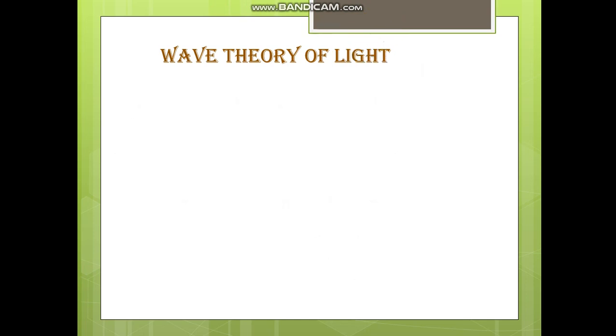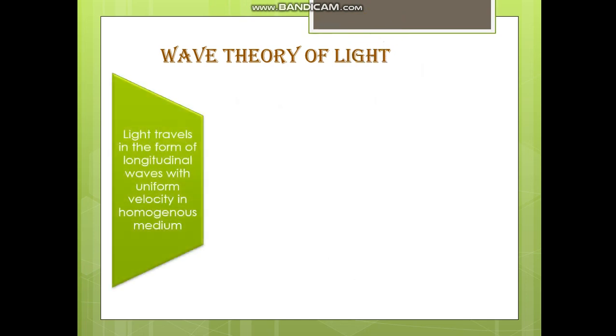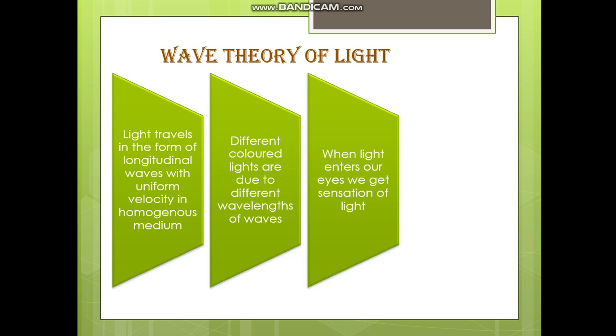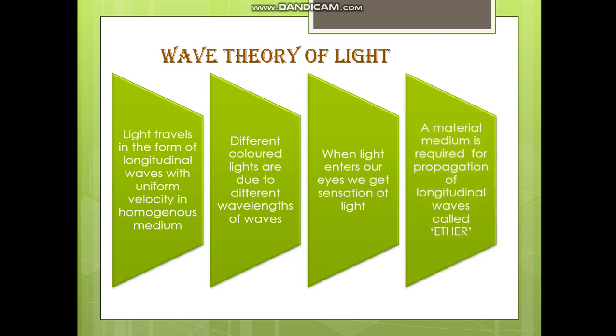Now let us see the wave theory of light. Light travels in the form of longitudinal waves of uniform velocity in a homogeneous medium. Different colored lights are due to different wavelengths of waves. When light enters the eyes, you get the sensation of light. A material medium called ether is required for propagation of longitudinal waves.